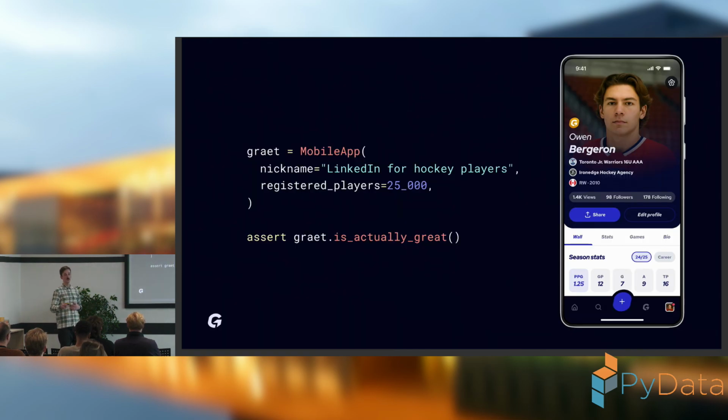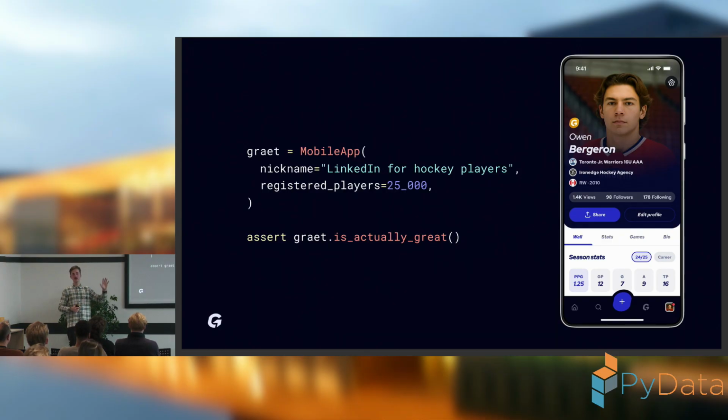I represent a company that is called Great. As I said, sorry, I didn't say it. Great develops a mobile application, which we often say is LinkedIn for ice hockey players. The reason is that basically 2 groups of users are using this application.